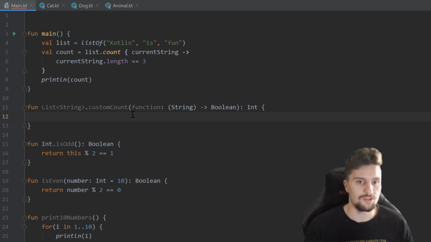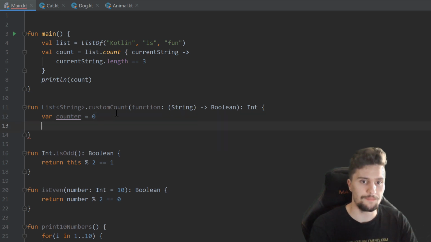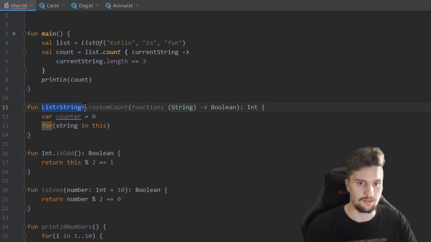And in this function, we can now take our list, which we can reference with this, since this is an extension function, the same way as we did it here. And we first of all want to create a counter. So how many elements we actually counted in this list so far. Then we want to use a for loop to loop over this list. So to loop over these items in this list, the strings. So for each string in this, because this is now our list that we call this function on.